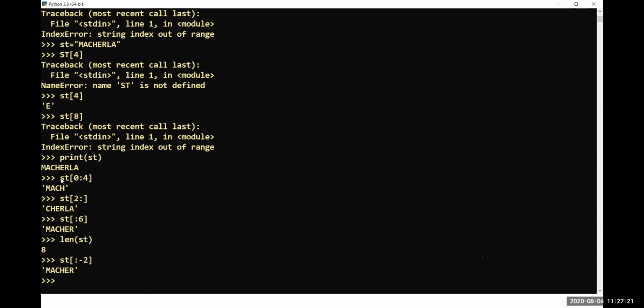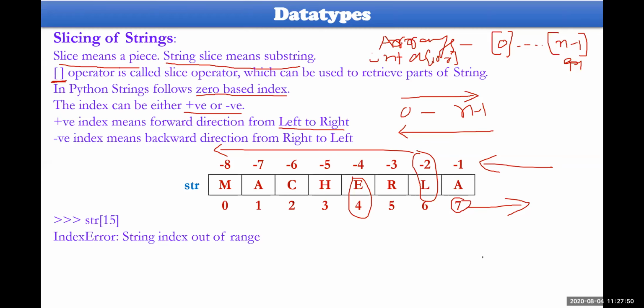This is one kind of slicing, a substring. This is another kind of slicing. This is another way of mentioning the slicing. And this is another way of mentioning slicing in reverse order. And there is a built-in function on strings, that is len of that string variable. It displays a number. That number will be the total length of that particular string which is occupied in the memory. It could be displayed in such a way. Okay, so this is about the slicing here.